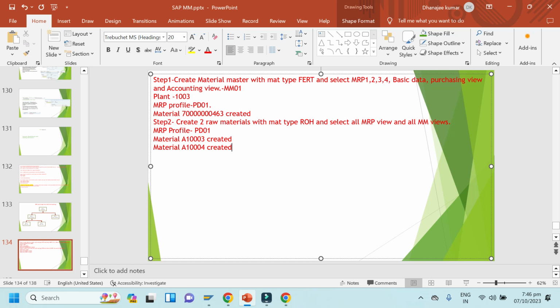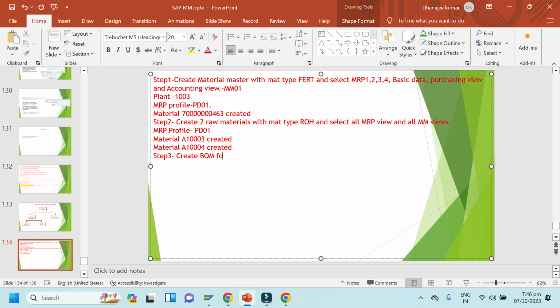Step 3. Create BOM. BOM means bill of material. Okay, don't be confused. We are not going to create a bomb; we are going to create a bill of material.